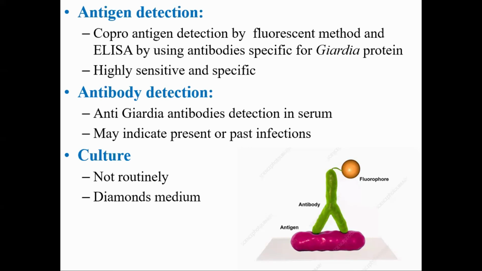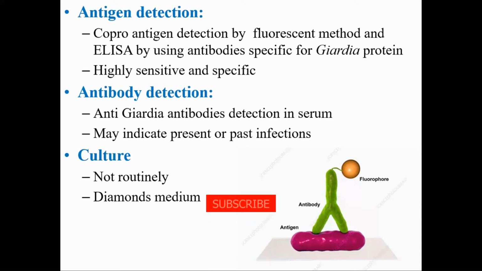Antigen detection can be done by fluorescent method or by ELISA using antibodies specific for Giardia antigens. It means specific Giardia antigens can be detected in stool, either by fluorescent method or by ELISA using specific antibodies. As the antigen is detected in stool, it is known as coproantigen detection, and this method is very sensitive and specific in comparison to microscopy.